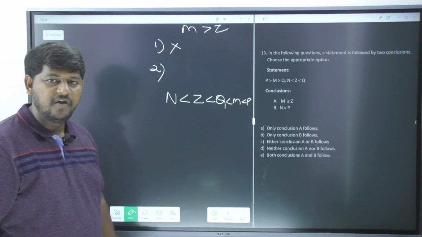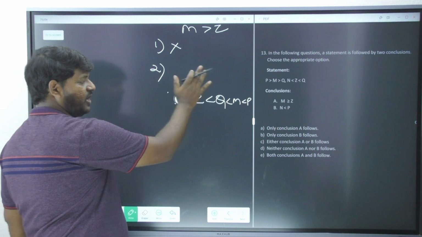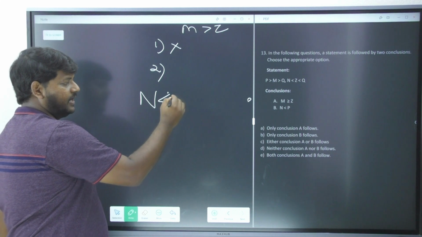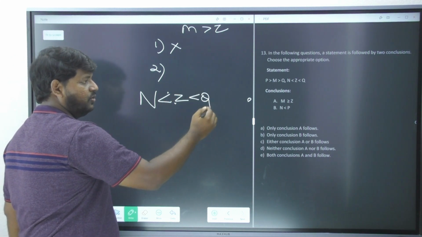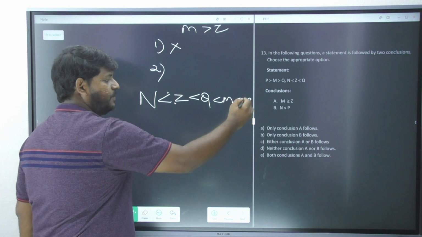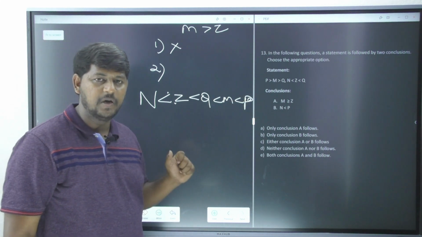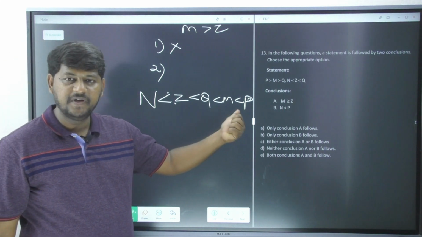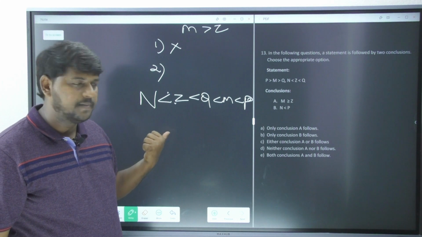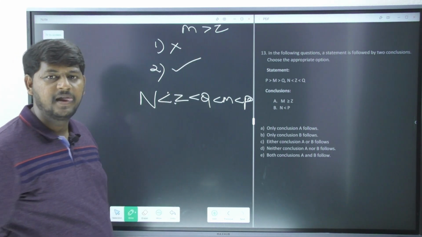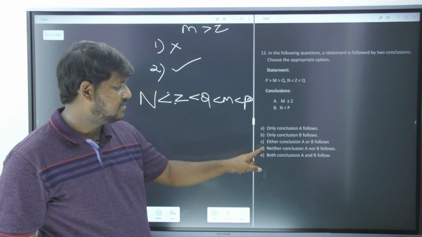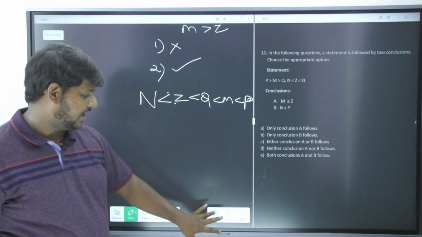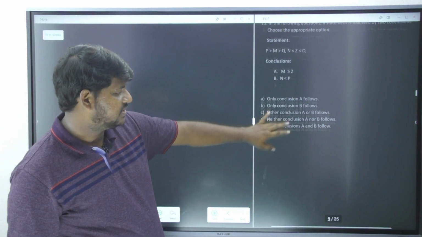So end of the day, I'm just going to write it down much more clearly. N less than Z less than Q less than M less than P. This is the statement I have observed from the given expression. Now tell me whether N is less than P. We have got only one expression in the entire statement. So the second one is clearly the correct answer. So the option here is only 2 follows, only conclusion B follows, that is option number B. I hope you understood. Let's see the next question.